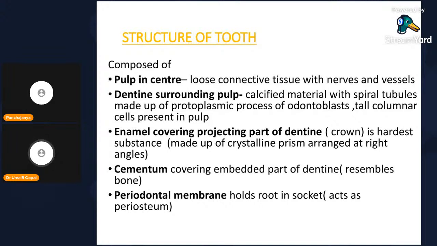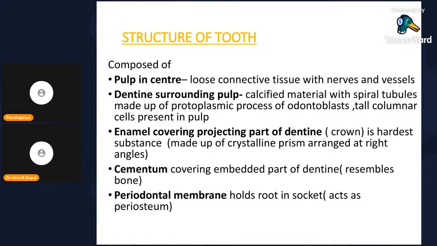Enamel covers the projecting part of the dentin and is the hardest substance. Enamel is the hardest substance; it may be asked for MCQ. It is made up of crystalline prisms arranged at right angles. What is cementum? It covers the embedded part of the tooth. The root of the tooth is attached to the alveolar process by a cement-like structure called cementum, which resembles bone.